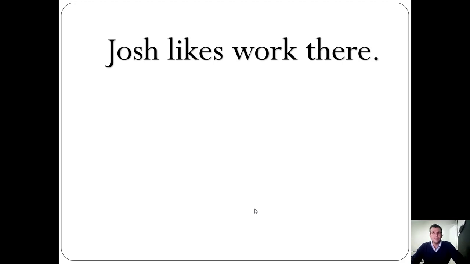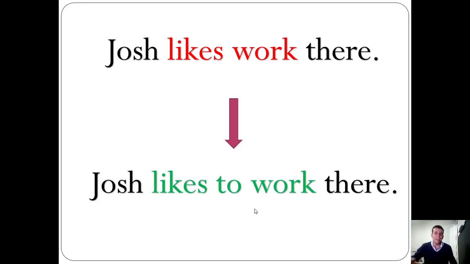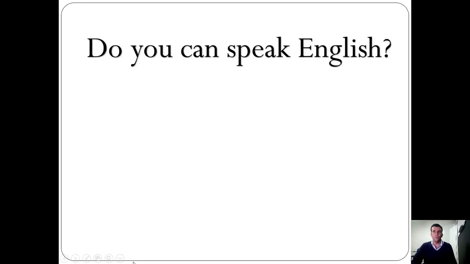So analyze this sentence. Yeah, the problem is here. And now, what can you tell me? Suspense, suspense. Yeah, here you are, okay? Likes to work or likes working, but likes to work. You have two verbs in sequence, right? So you should say likes to work. One more. So analyze this sentence right now, please.